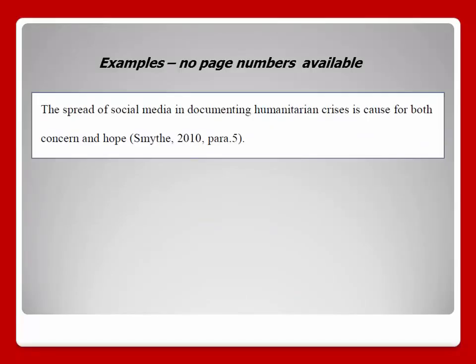And what about page numbers? APA ordinarily requires page numbers for quotations and recommends them for summaries and paraphrases from long sources. When an electronic source lacks stable page numbers, include whatever information is available to help your reader locate the particular passage you are citing. For example, if the source has numbered paragraphs, use the paragraph number preceded by the abbreviation para. period.